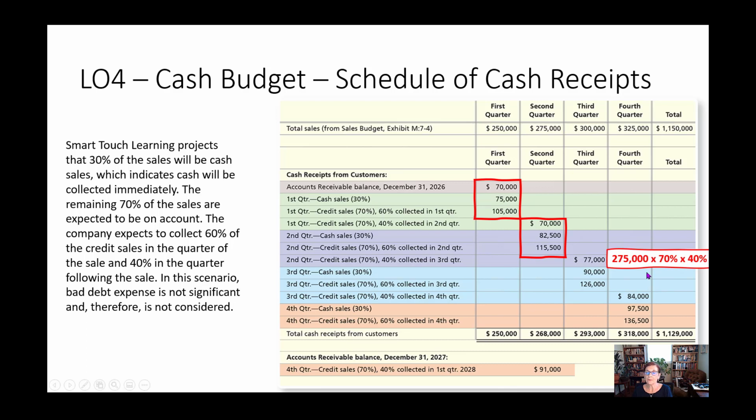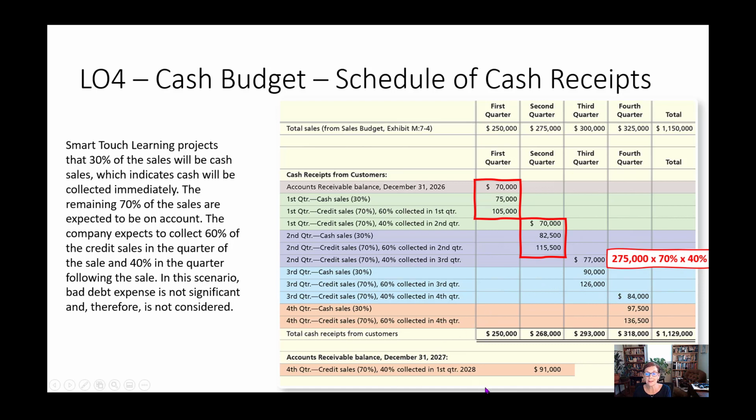I want to mention something important. Notice that there are 3 items in every column. I tell my students these are like steps. Every step has 3 boxes in it, right? Because every quarter we have cash sales from this quarter, credit sales from last quarter, and credit sales from this quarter. So make sure when you're doing your budget, they're not all necessarily going to be 3. They might be 2 or they might be 4, but make sure that they're all even, right? When you're done, every step should have the same number of items in it.